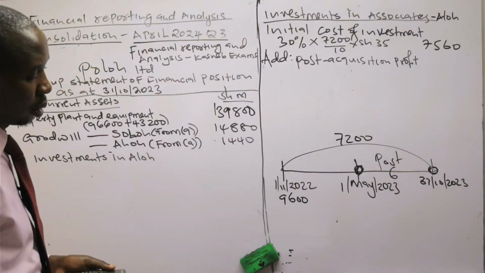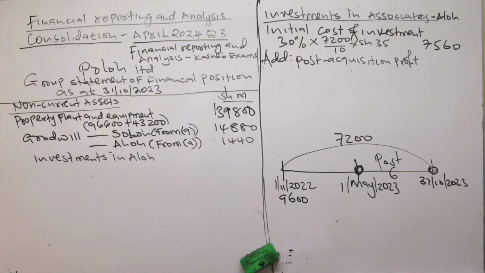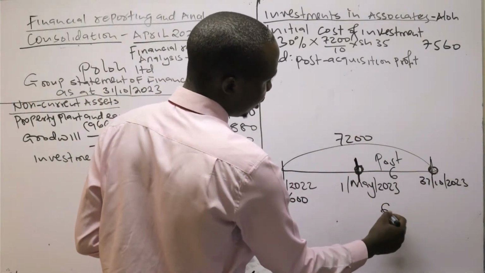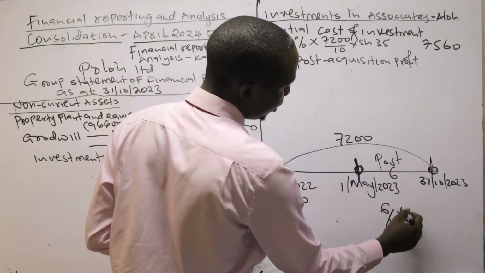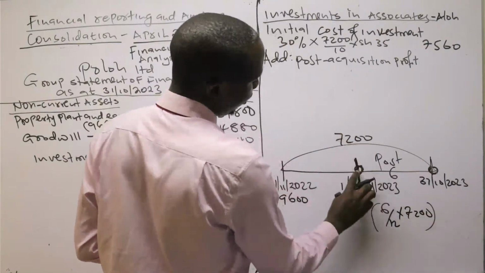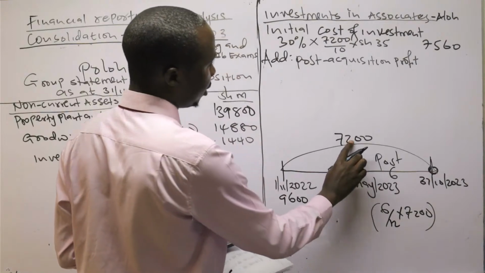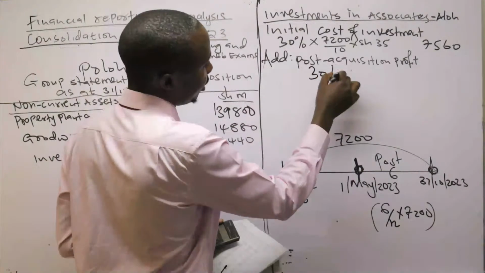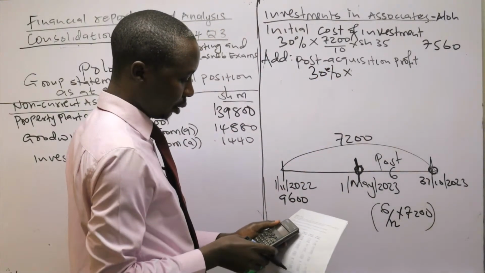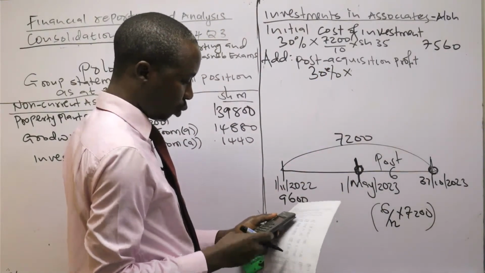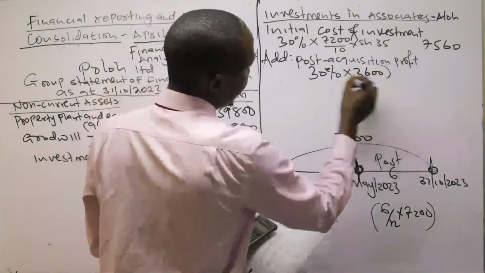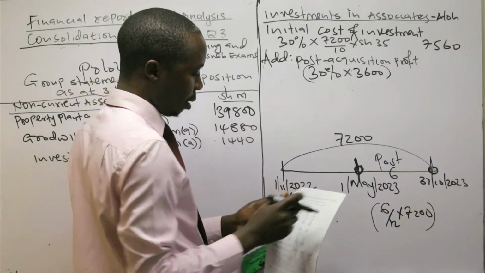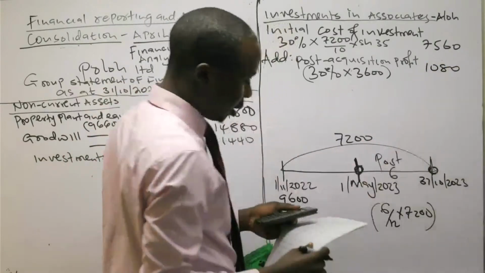To determine post-acquisition, you just apportion these. They are half of 72, which is 7,200 divided by 2, 3,600. So 30% of that is 1080.